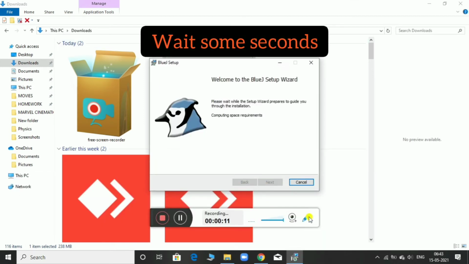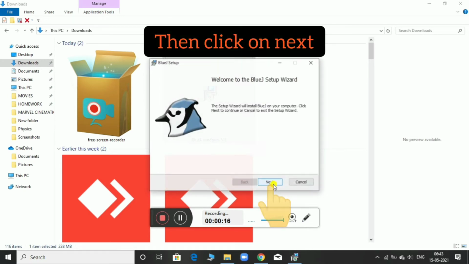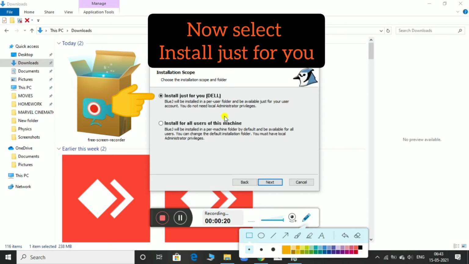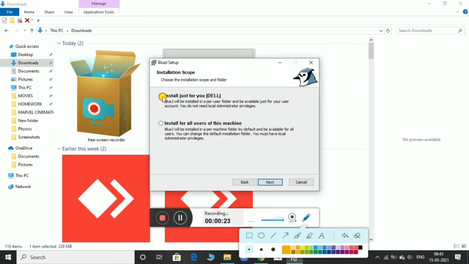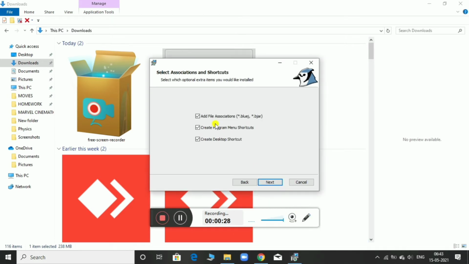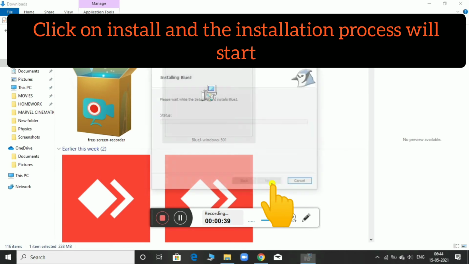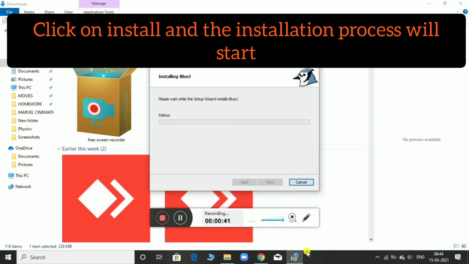Wait some seconds. Now click on Next. Now select Install just for you. Tick all the three. Let the location of the files be as it is. Click on Install and the installation process will start. It will take some time.